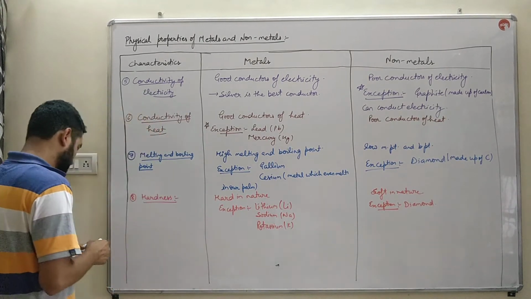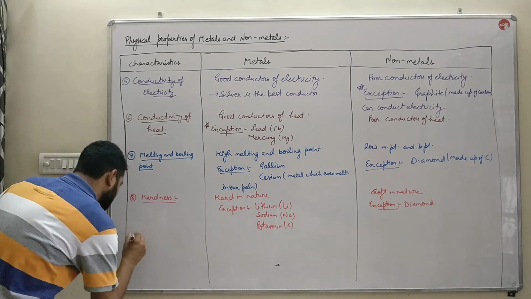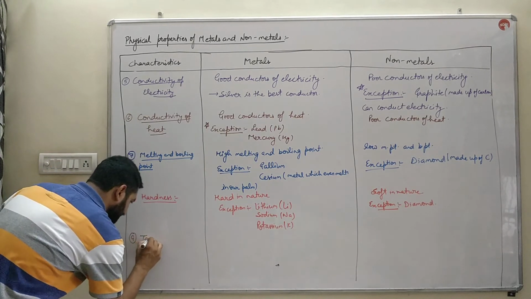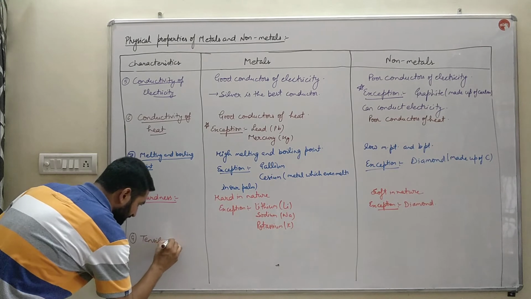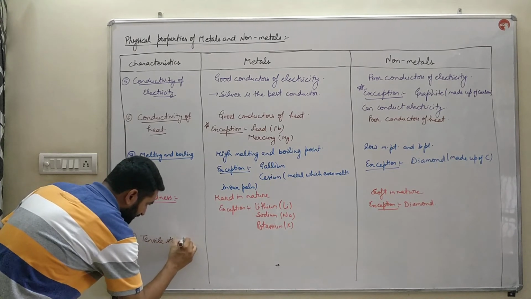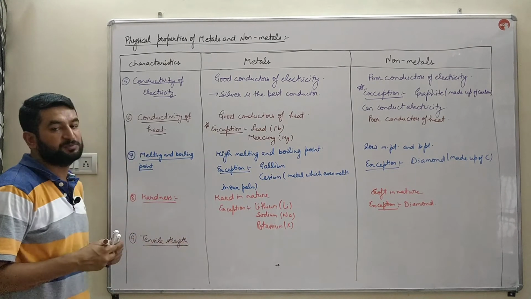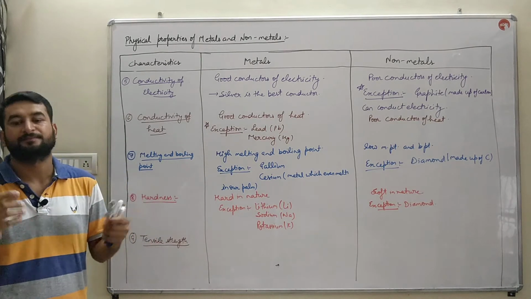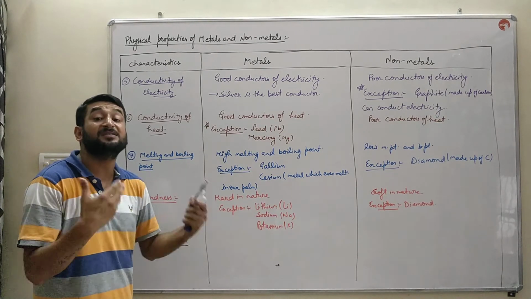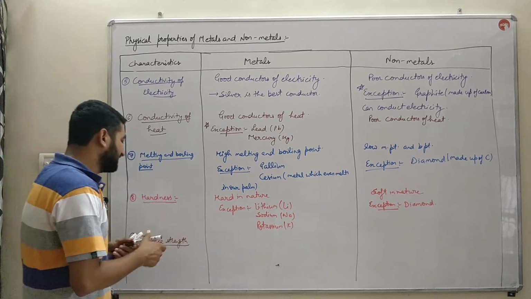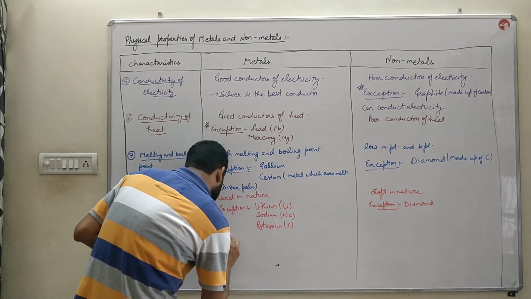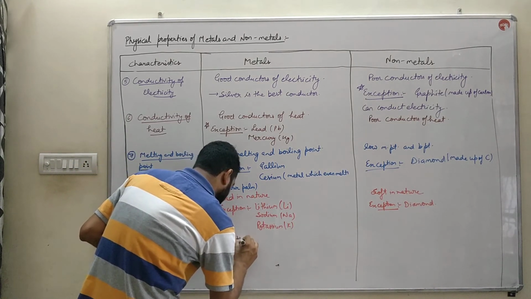Next, tensile strength. Tensile strength means strength, toughness, which does not break easily. Metals have high tensile strength.